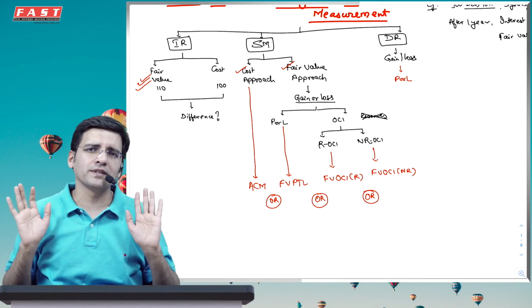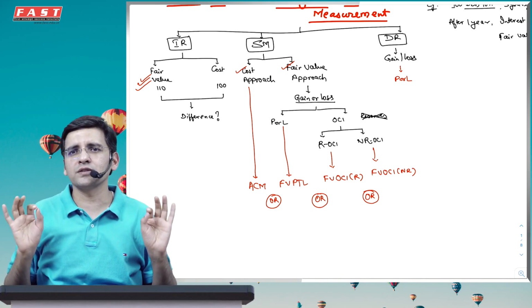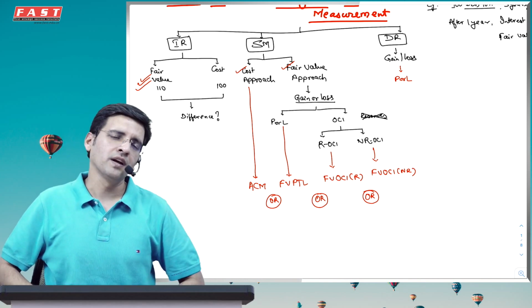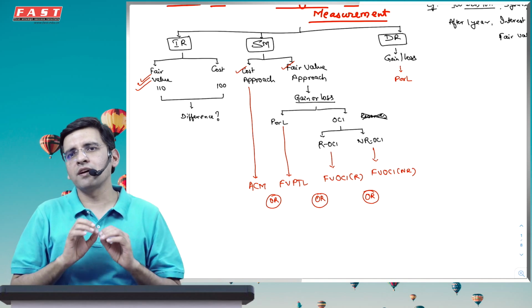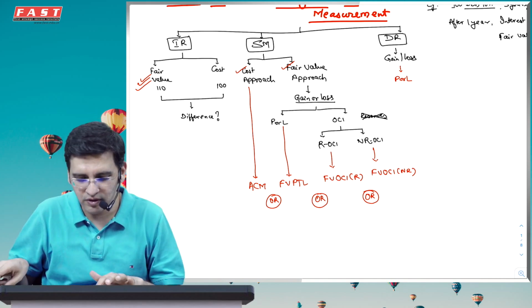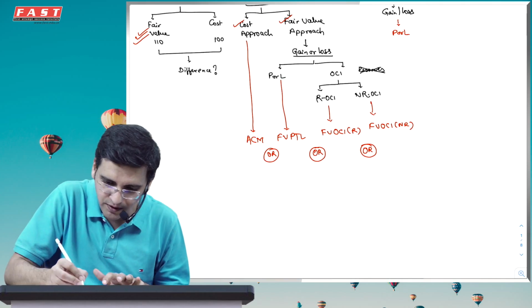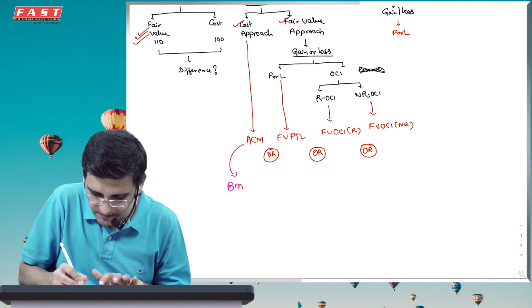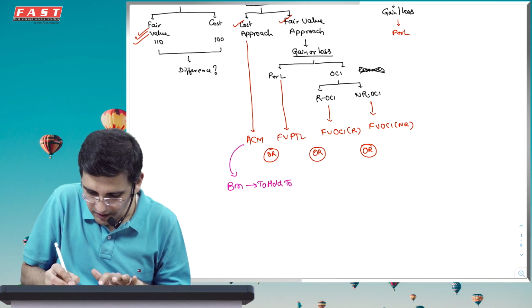That is what my objective of the business is. Business model is just to hold it till maturity. If that is the case, you can go with cost model. If that is not the case, the cost model is never ever available to you. So cost model is only available to those set of entities whose business model is to hold to maturity.